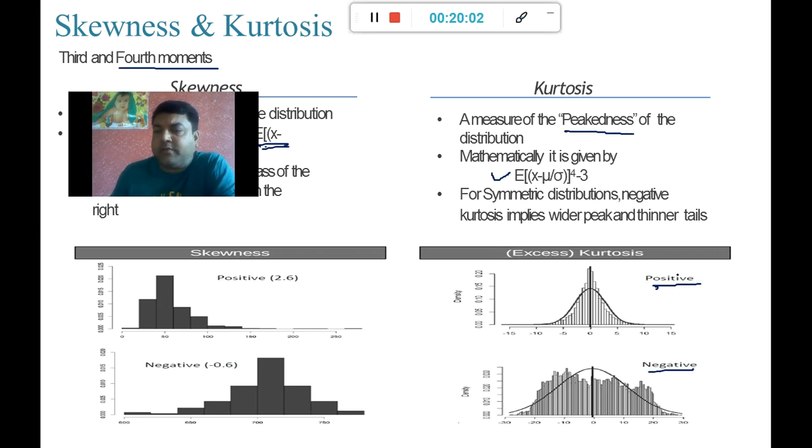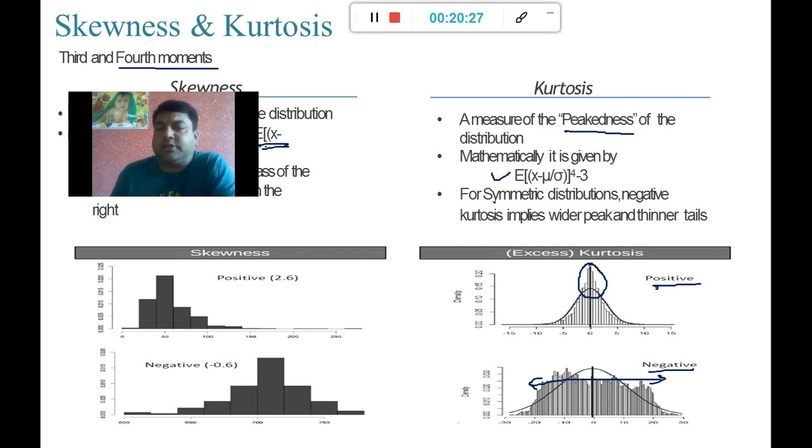If I have a positive kurtosis value, it means the peakedness is at the center. And if I have a negative kurtosis value, it means there are wider peaks. There are a lot of peaks, and peaks are not concentrated at one point. Peaks are spread across the plot.